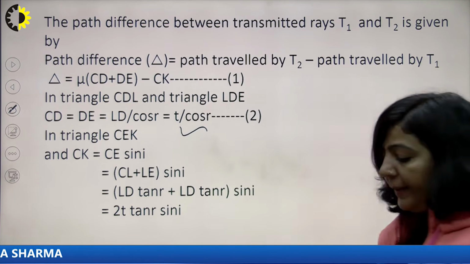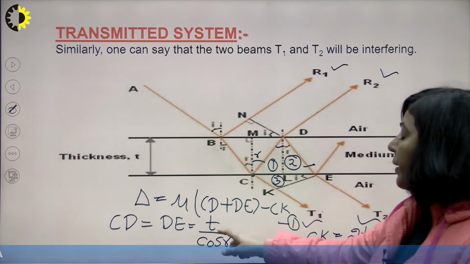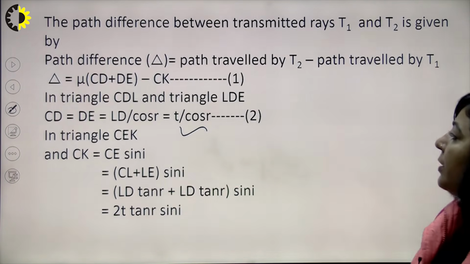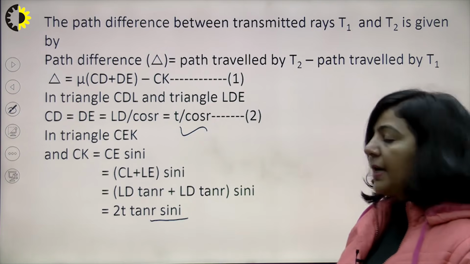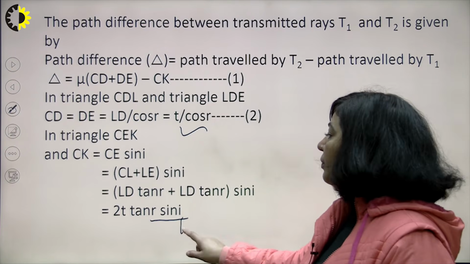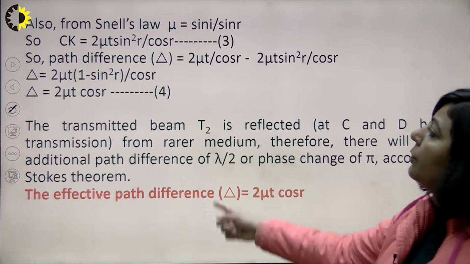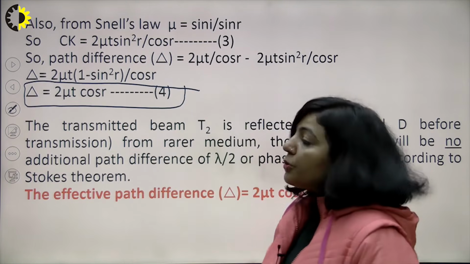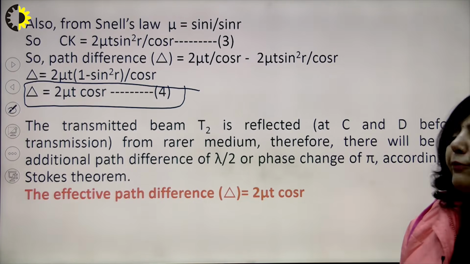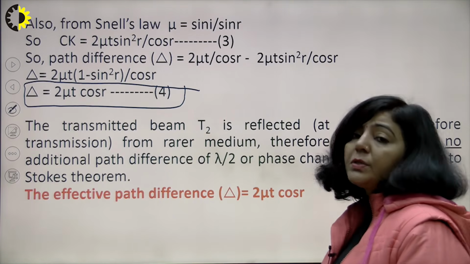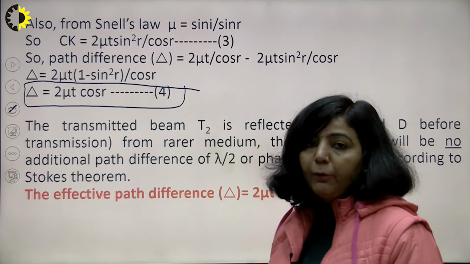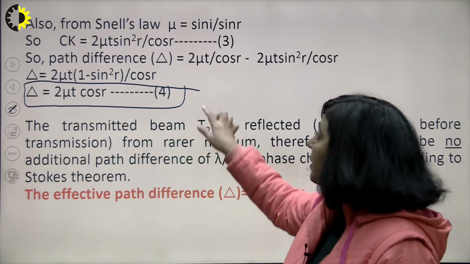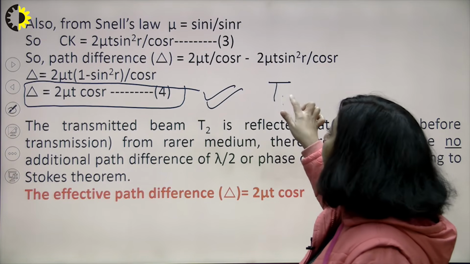Your CD and DE, as I have discussed, both will be equal to T upon cos R. Then your CK will be 2T tan R sin I, and your sin I will be equal to mu sin R, right? So finally, after substituting, you will get this path difference here. So for the transmitted system, this is the path difference, and no Stokes treatment is applicable for transmitted rays. That Stokes treatment is applicable only for reflected rays. So this is the final path difference between T1 and T2.